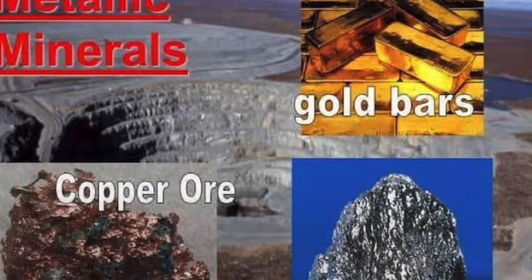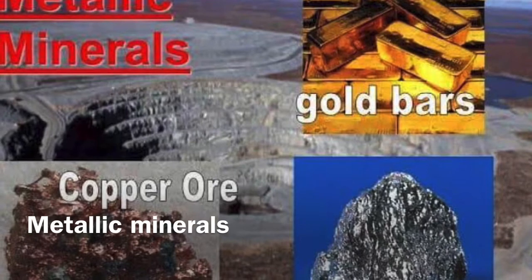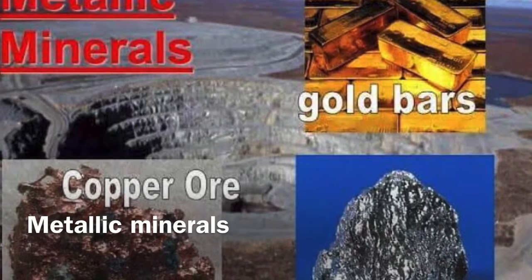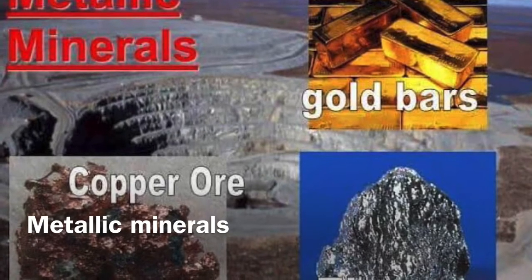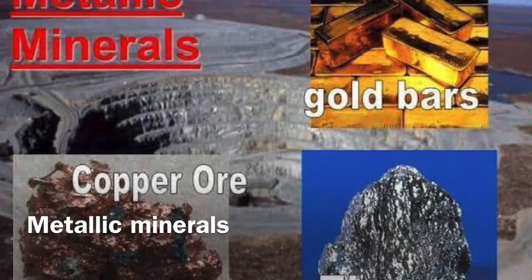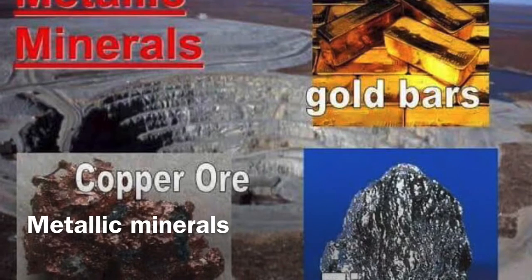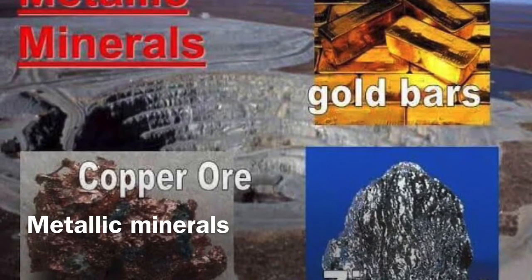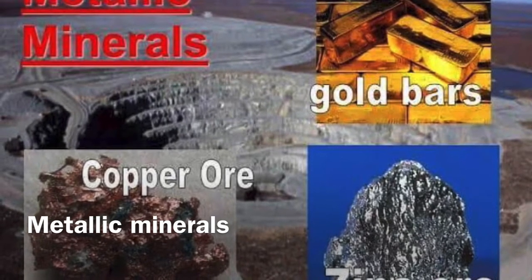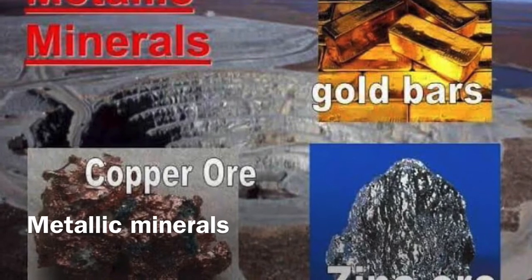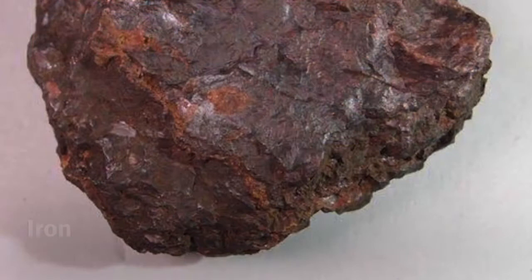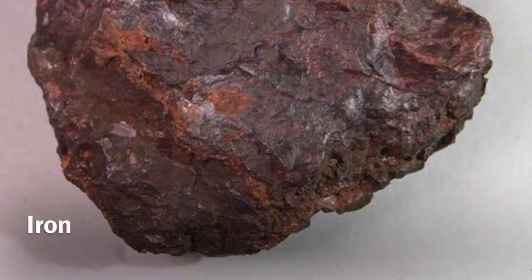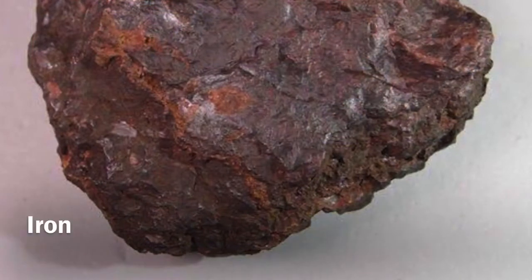Metallic resources are resources that contain metals. These are hard substances and also good conductors of heat and electricity. Examples of metallic resources are iron, copper, gold, bauxite, silver, manganese, etc. Under metallic resources, we'll see about iron.